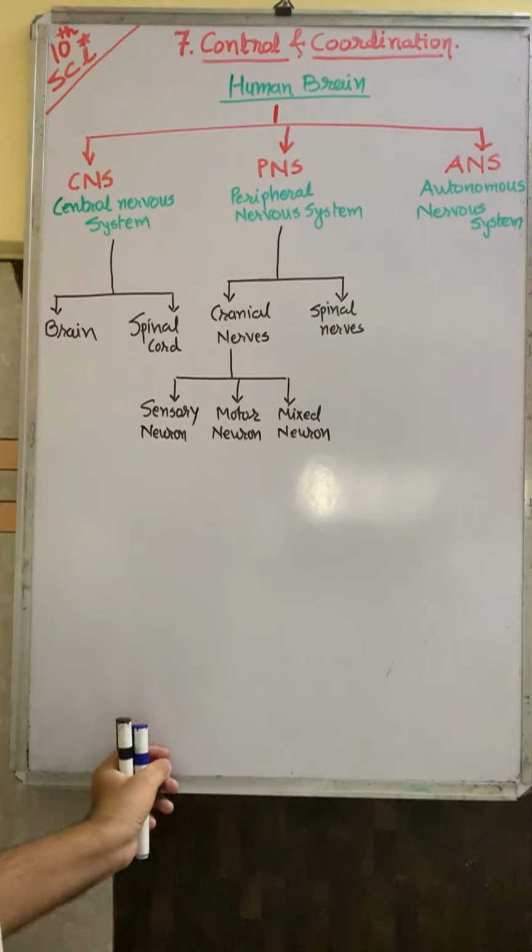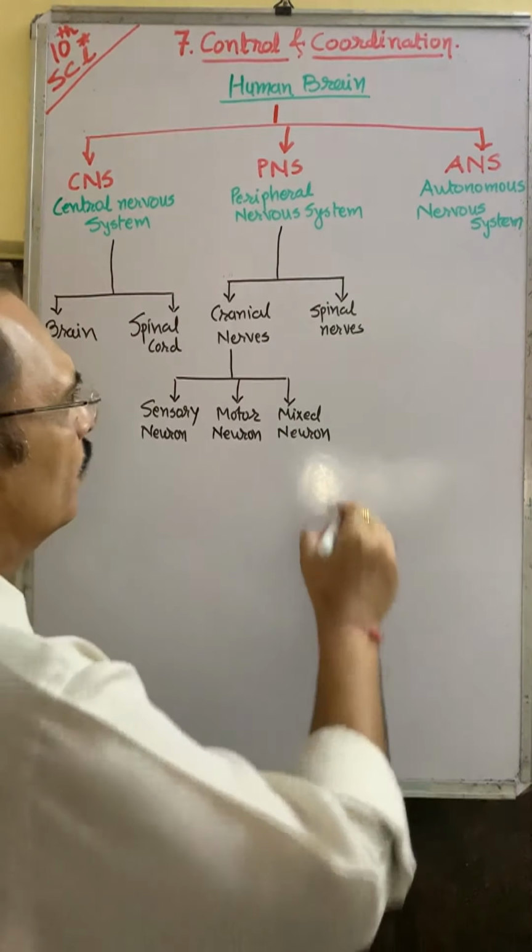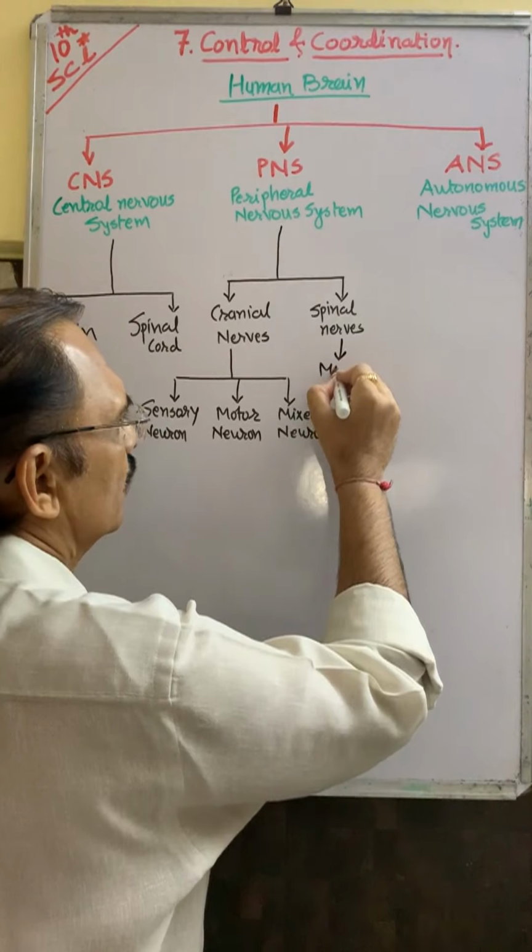Is it okay? And spinal nerves produce mixed neuron.